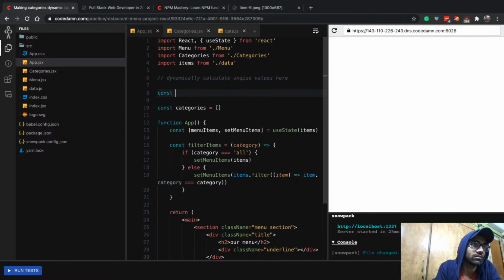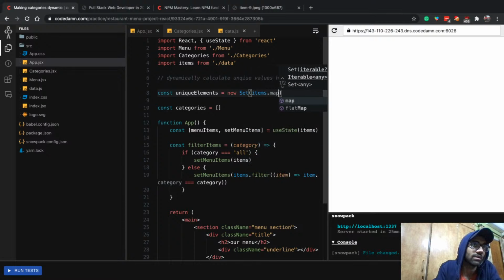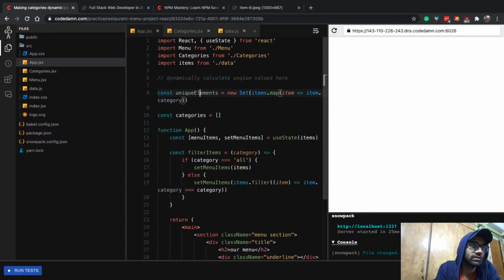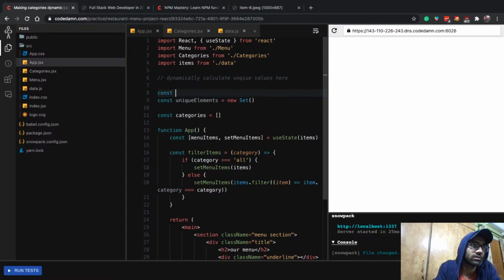I'm going to say const uniqueElements is new Set items.map item.category. Or maybe we can just have another breakdown, allCategories, like this.